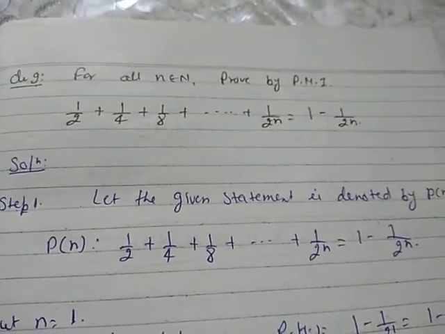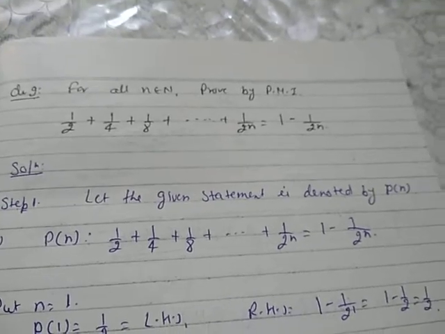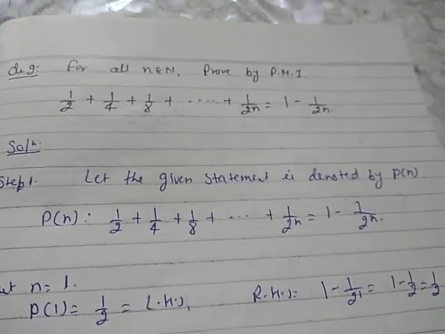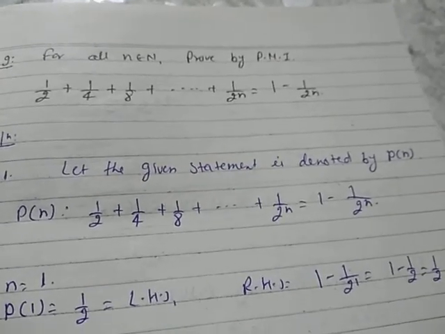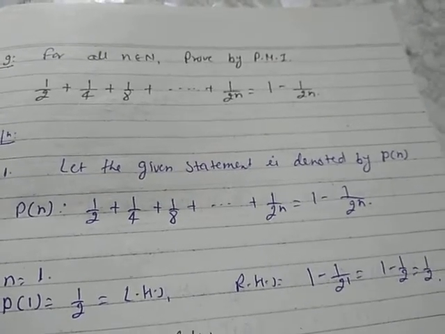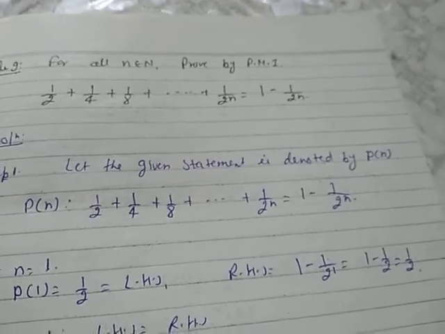And the type 1 was the kind of questions from question number 1 to 16, that is 1/2 + 1/4 + 1/8 + ... + 1/2^n is equal to 1 - 1/2^n. These two types we discussed earlier. Now today I will explain the inequalities kind of question.